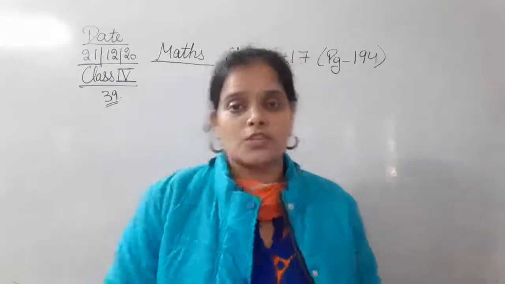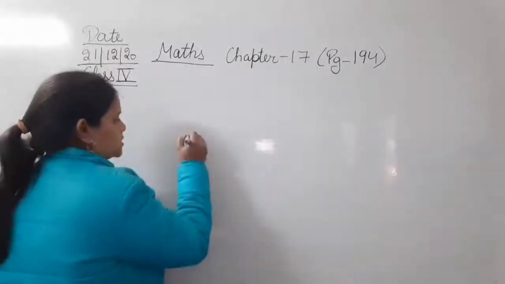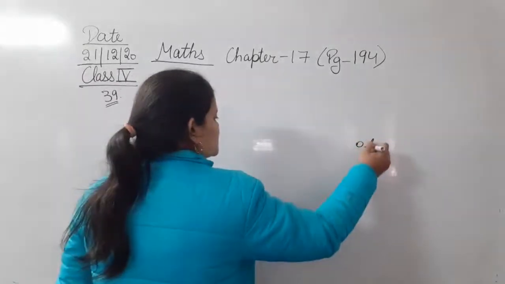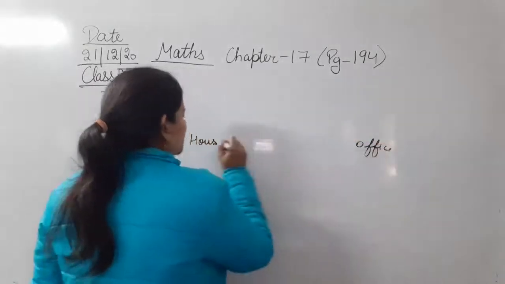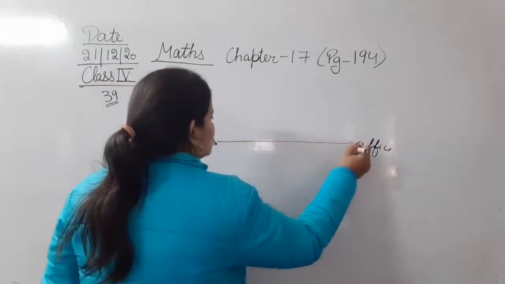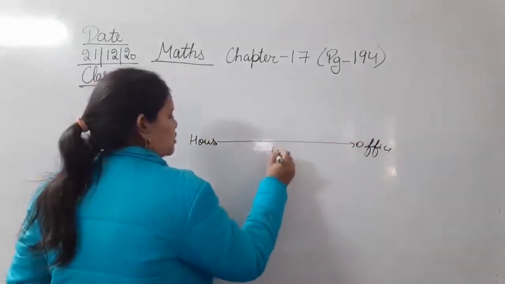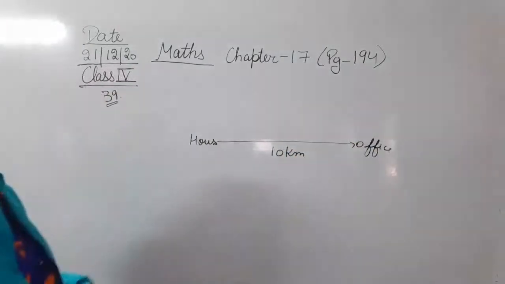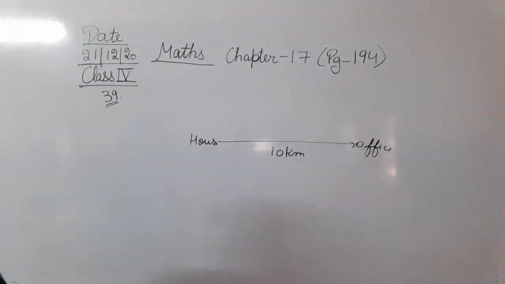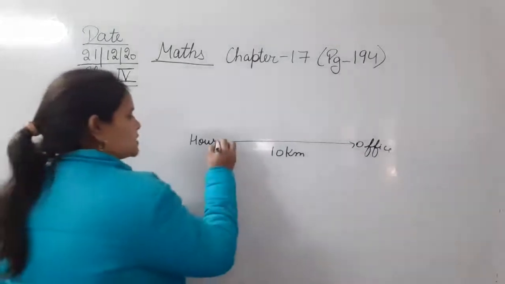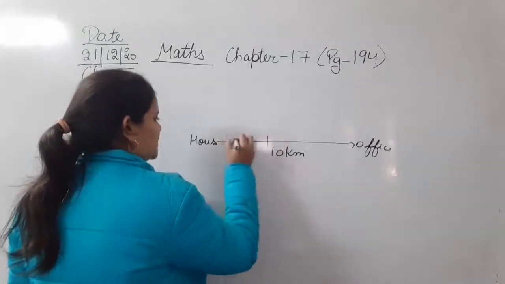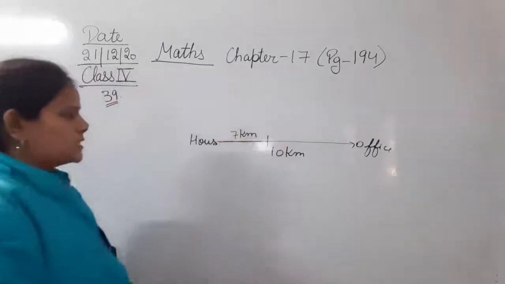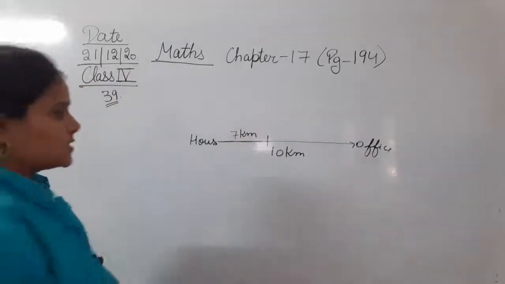Okay, तो देखिए इस क्वेश्चन को समझिए. देखिए निधि, this is the house and this is the office. ओके, तो निधि का जो घर है that is near about, say, 10 kilometers. So this is the distance of Nidhi's house from his office. Okay, suppose 7 kilometers she covers by bus.